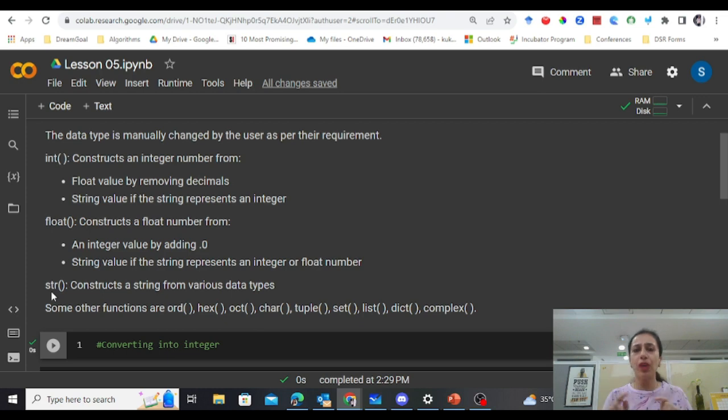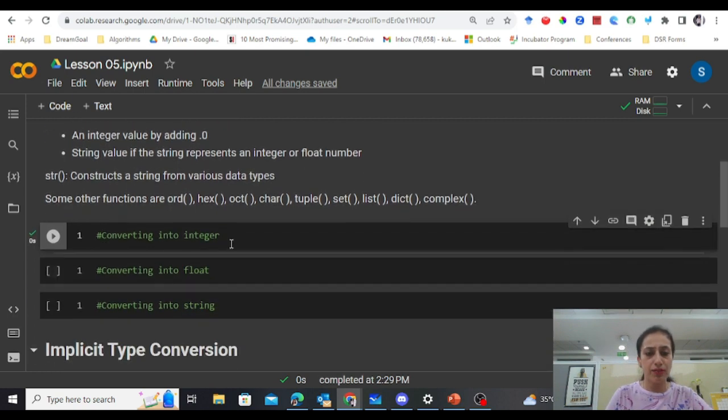Whatever you write inside these round brackets should be a valid value. Suppose you write my name Sonal inside the round brackets and tell Python to convert it into an integer. It will give an error, because a set of characters cannot be converted into an integer. But if in double quotes you write a number like 5, which is ideally a string because it is in double quotes, and you ask Python to convert it into an integer, it will. So let's understand this with a few examples.